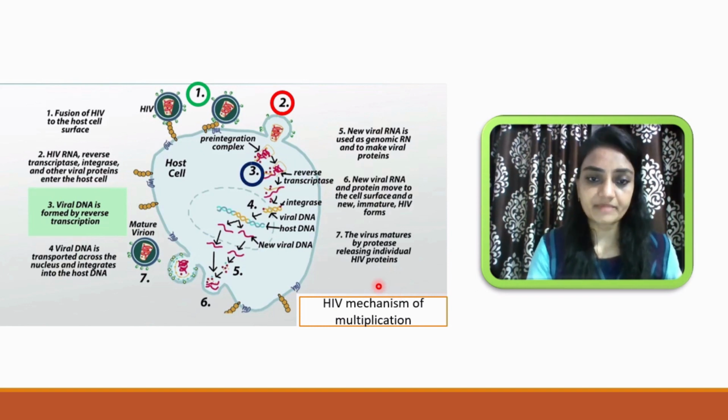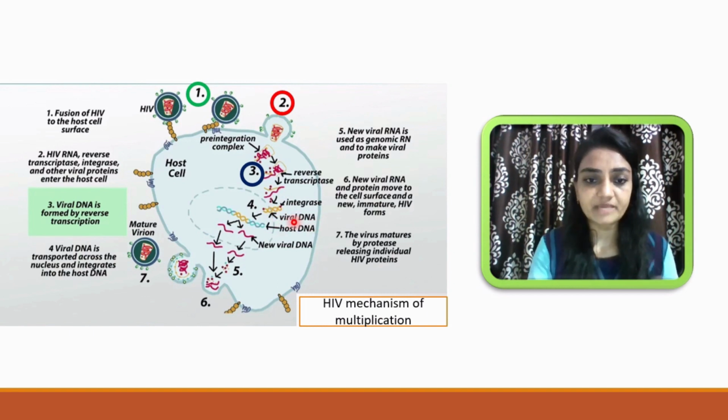And in the third step, you can see the reverse transcriptase enzyme, as I told you, is a weapon. The virus itself has RNA as its genetic material. Now, by using their own enzyme, the reverse transcriptase enzyme, this virus will convert that RNA into DNA. So here you can see they will form DNA, and now it is called viral DNA.